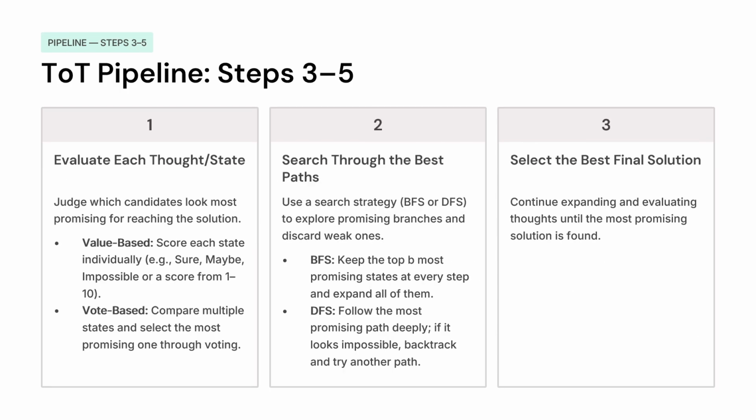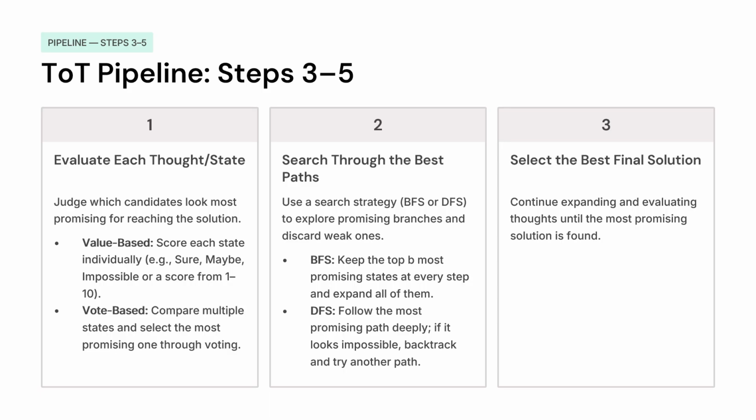Now, for evaluation of each of these thoughts, there are two methods suggested in the paper. First is value-based, that is scoring each thought or state on how good it is. The better it is, the higher score it gets. And second is vote-based, where the LLM votes on the best possible answer or the best set of answers.